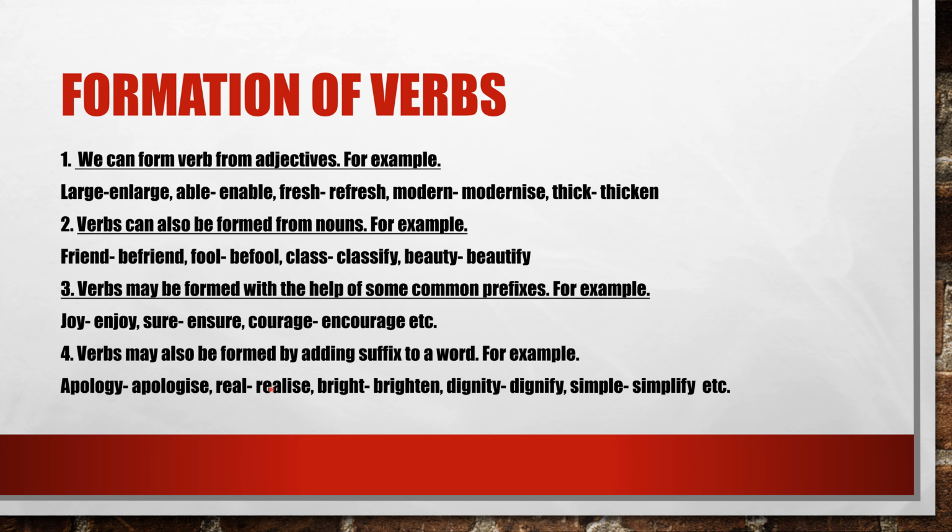For example, apology, apologize. Ize is a suffix. Real, realize. Bright, brighten. Dignity, dignify. Simple, simplify. So in this way you can form verbs out of nouns and adjectives.